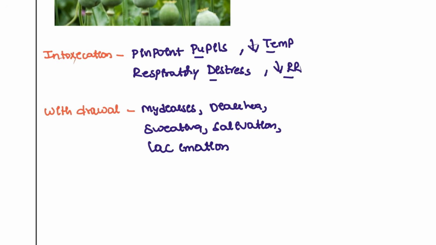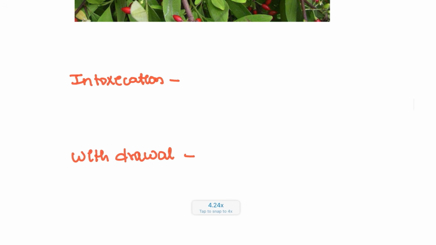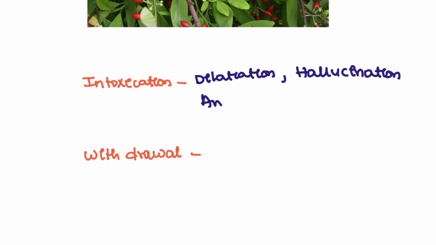That is the withdrawal symptoms that we are going to see. Coming back to cocaine, what are the cocaine symptoms that you are going to see? Dilatation of the eyes, and the patient will be having hallucinations and chest pain. This is known as angina. So the patient will be having angina also.